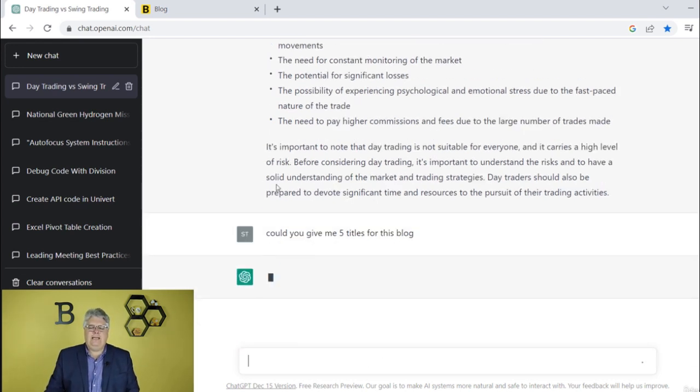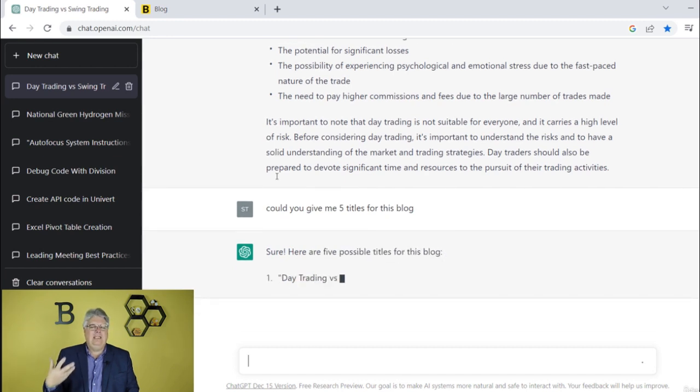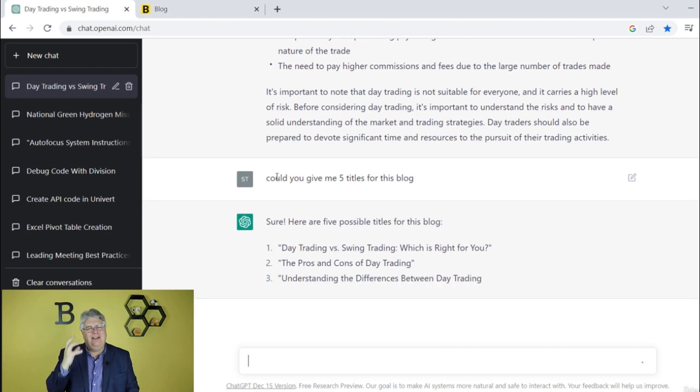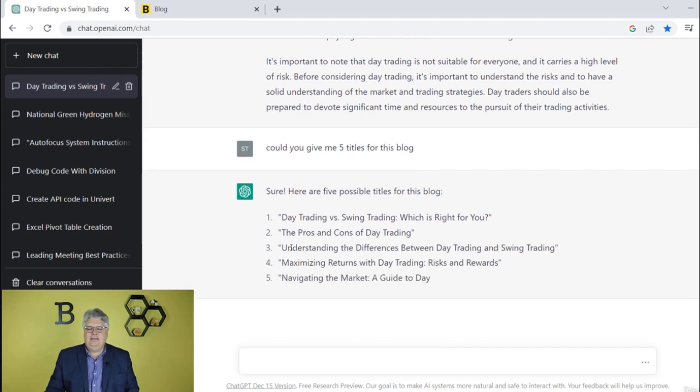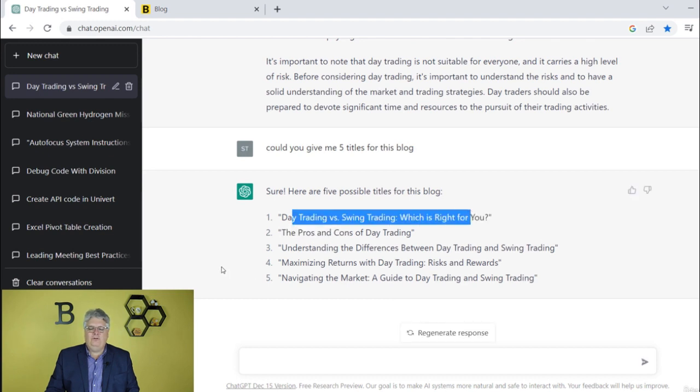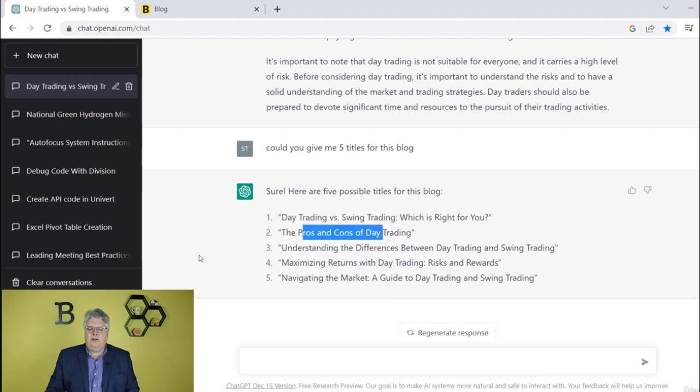So now it'll help me with my titles, and I can start looking at that from keyword search and SEO and all sorts of things that might be related to that. But instead of me trying to come up with a good hooky title, let ChatGPT try to give me some ideas. Day and swing trading, which is right for you? That's okay. Pros and cons, that's a little boring, and it's not swing trading. That's because I added that extra question. Understanding the difference, that's okay.